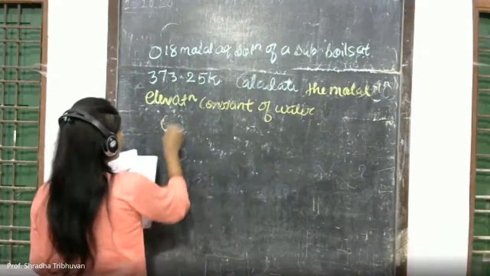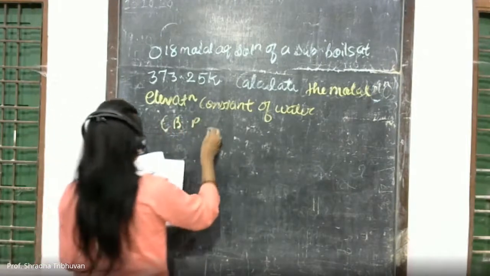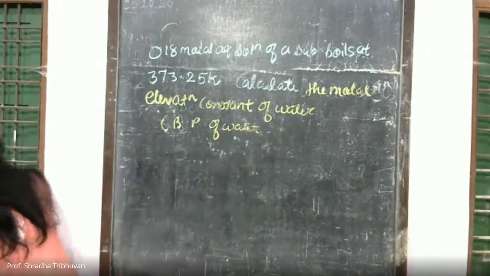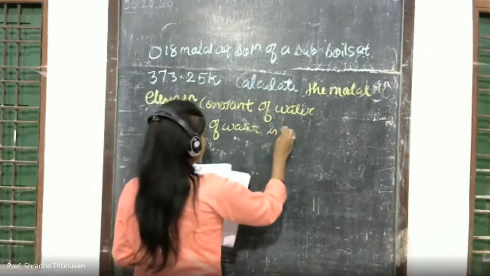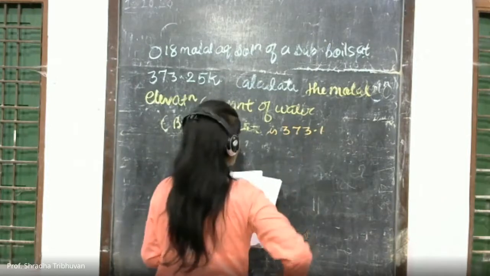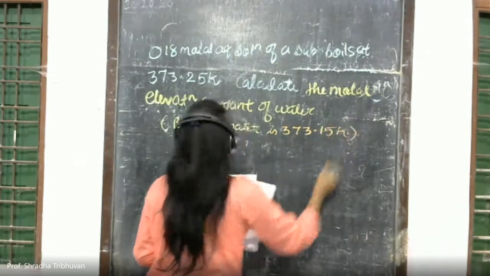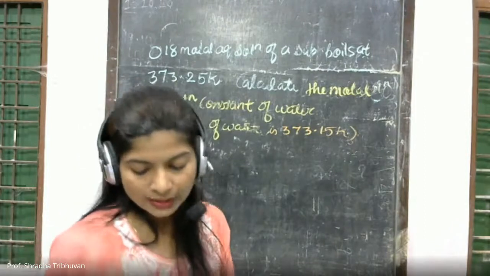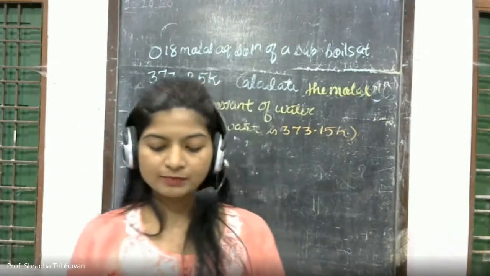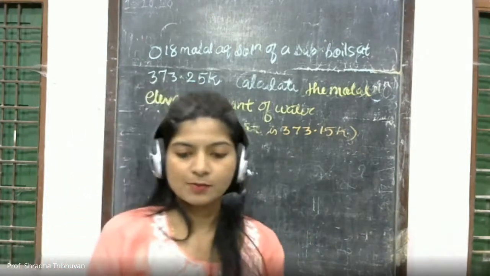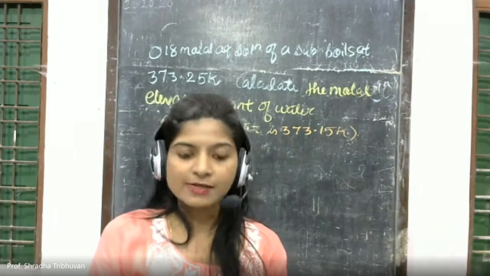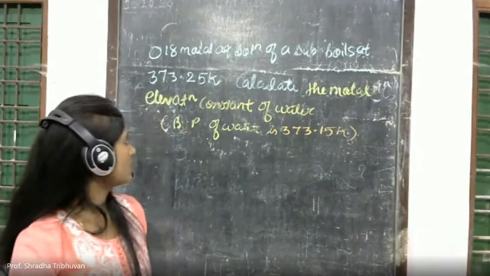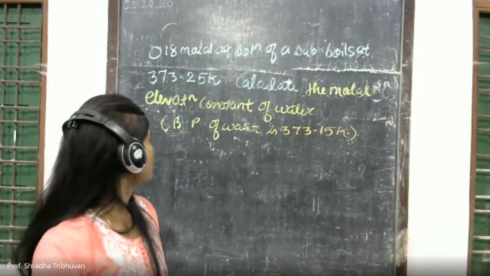Now, boiling point of water is given. Boiling point of water is 373.15 K. Well, see, the question is: 0.18 molar aqueous solution of a substance boils at 373.25 Kelvin.